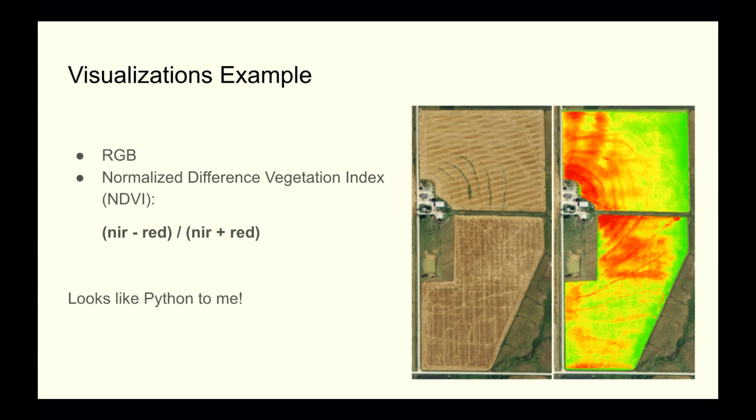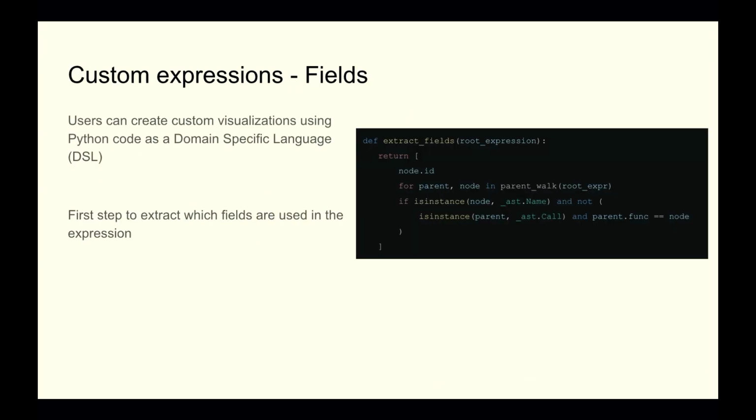The expression to actually generate this information is this one. It takes in the near infrared and the red band, but to me this actually reads like Python. So yeah, actually pretty cool. The users can basically define their own expressions on what information you want to extract. So why not use Python for exactly this reason?